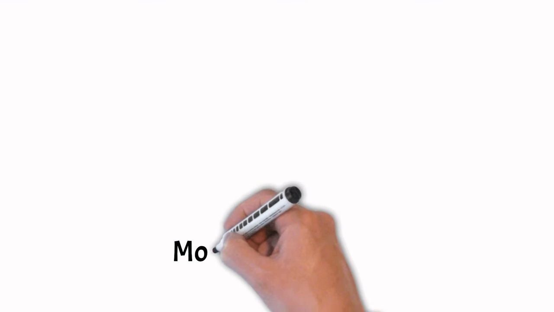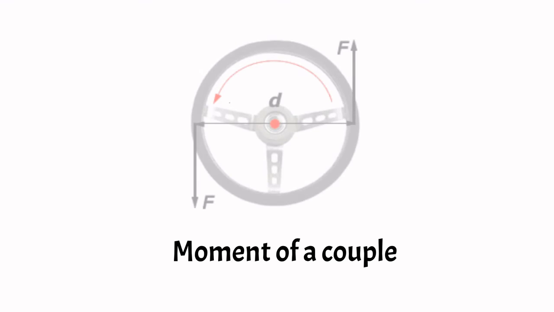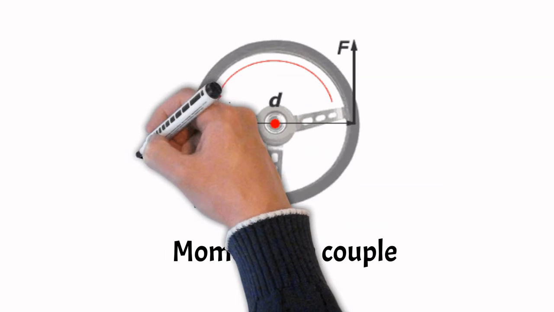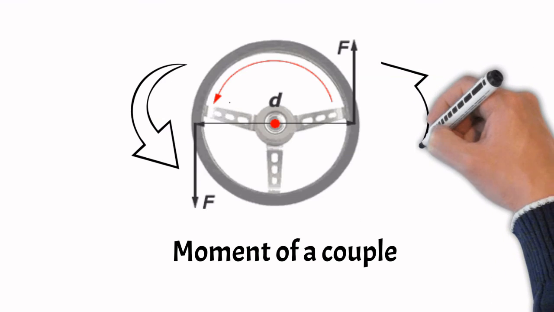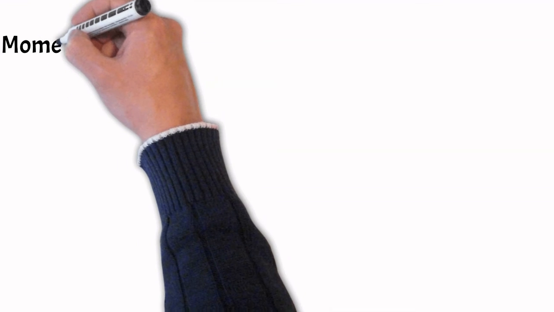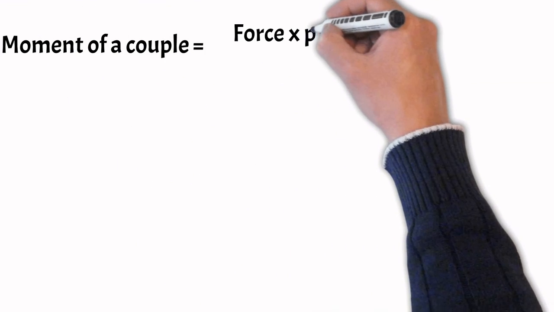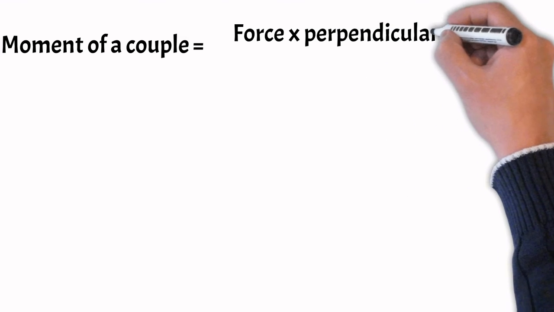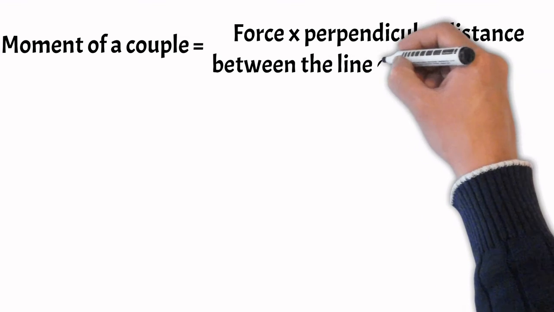Moment of a couple is measured by the product of any one of the forces and the perpendicular distance between the lines of action of the two forces. The turning effect of a couple is measured by the magnitude of its moment. That is, moment of a couple is equal to force multiplied by perpendicular distance between the lines of action of forces.